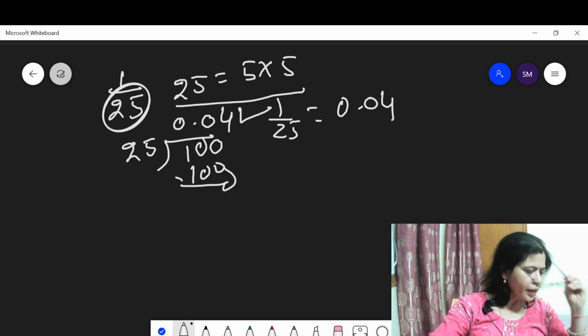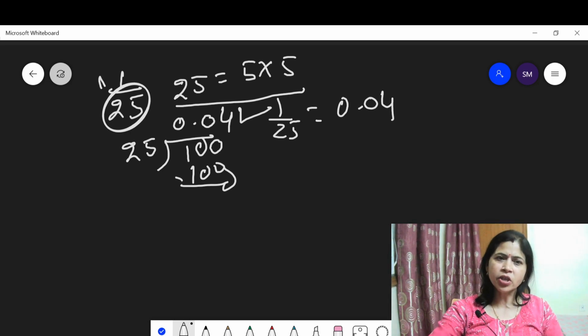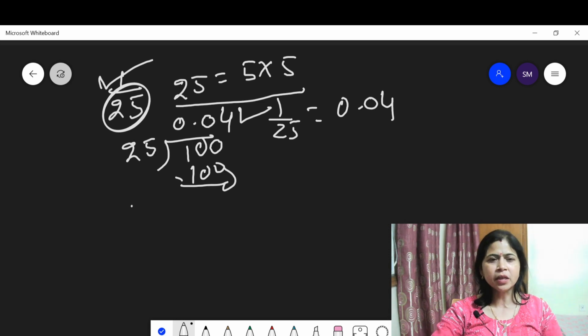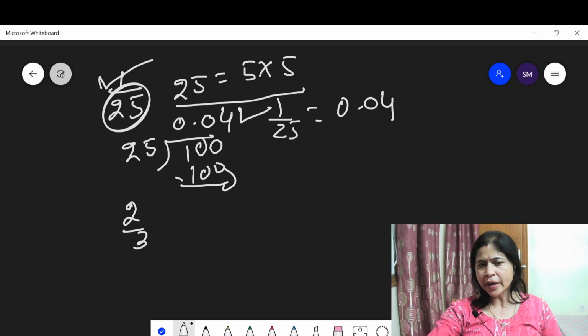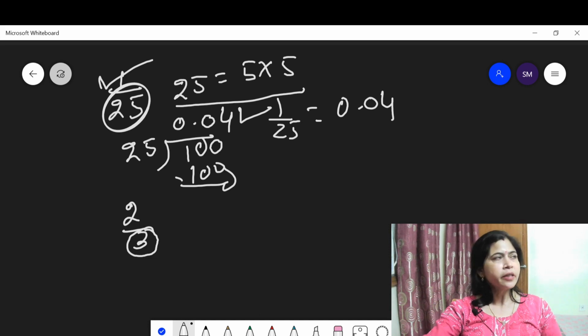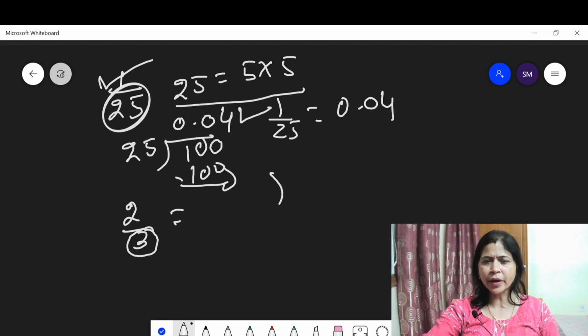Then the repeating, this is terminating. Then next is the repeating. Suppose you are given 2 upon 3. Convert it into decimals. Is this terminating? No, because here the denominator is 3. 3 is not a multiple of 2 and 5. Then when you convert it into decimals, let us find out.